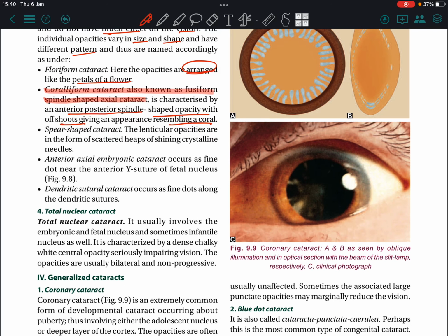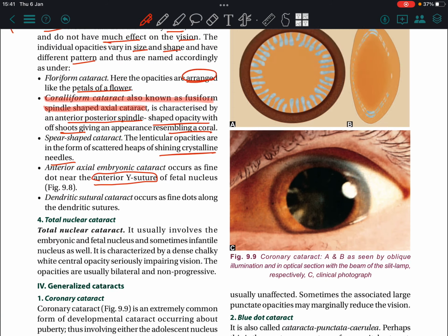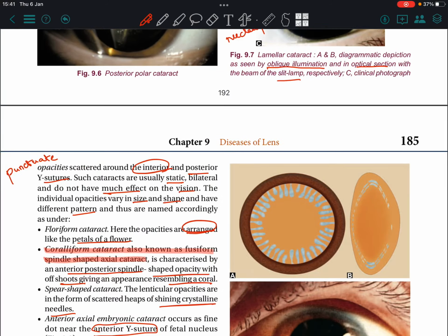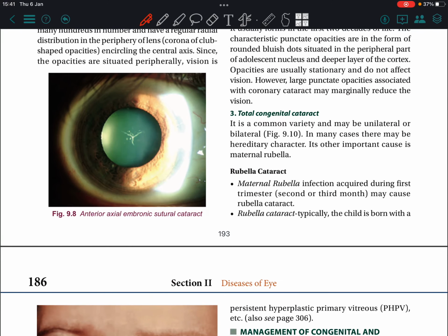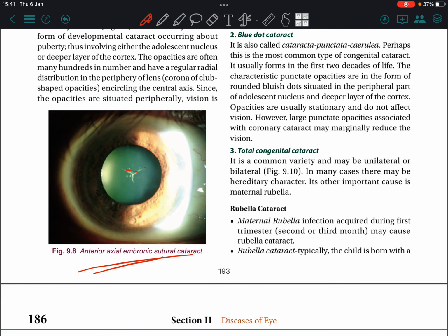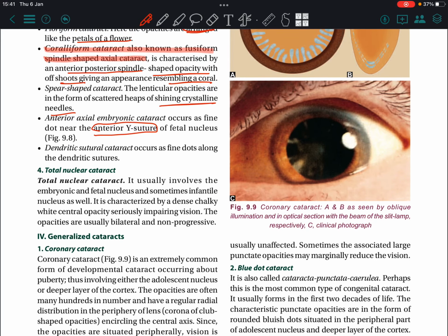In spear-shaped cataract, the lenticular opacities are in the form of scattered heaps of shining crystalline needles. Anterior axial embryonic cataract occurs as a fine dot near the anterior Y suture of the fetal nucleus. The dendritic sutural cataract occurs as fine dots along the dendritic sutures.